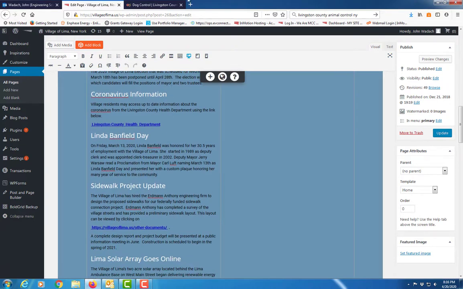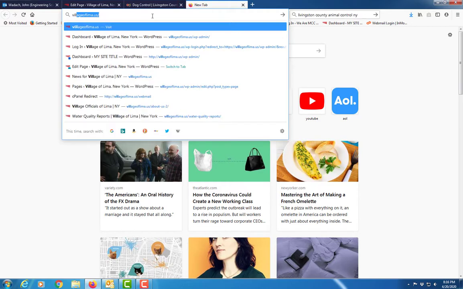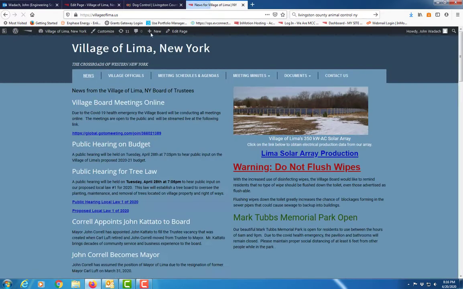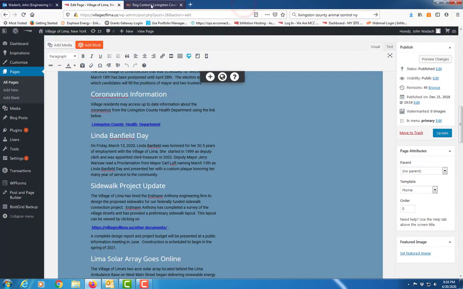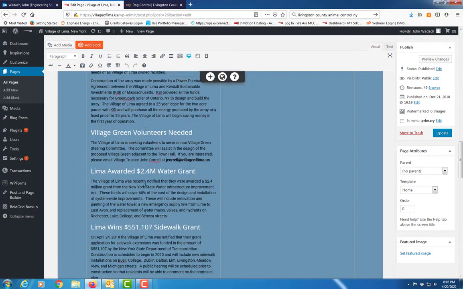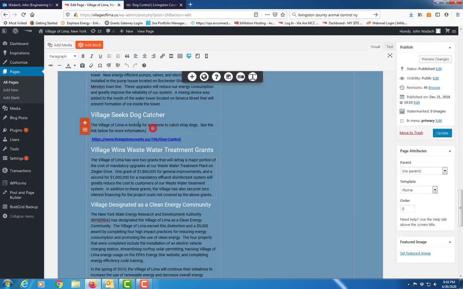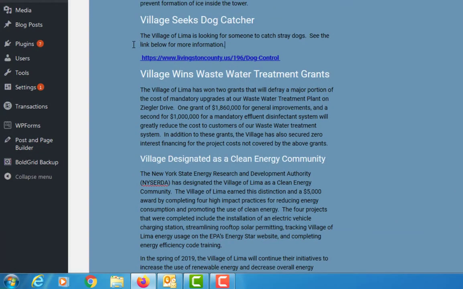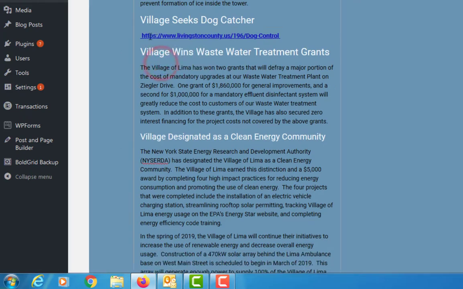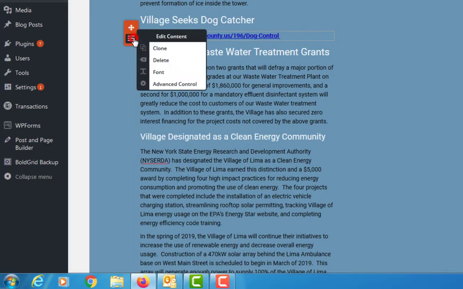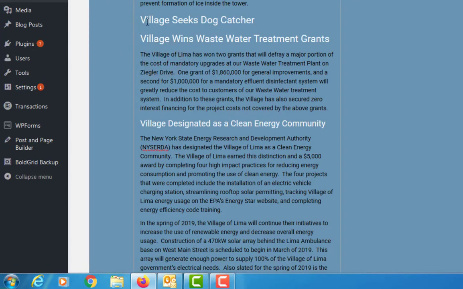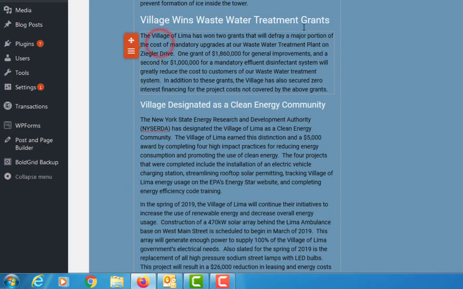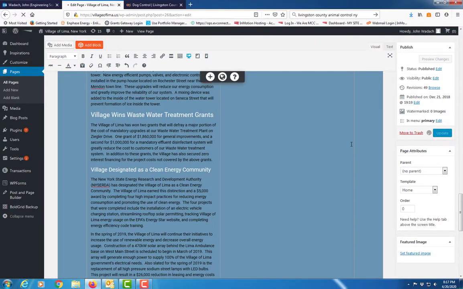Okay, if you're just looking at this site, let's say you're just a person, villagealignment.us, there's no, well, it's dashboard here for me because I'm signed on, but a normal person would not have dashboard capability. All right, so just the last thing is, since we're not actually looking for a dog catcher, I come in here and I get the edit content button, and I'm just going to delete that. I'm going to come in here, click on this, delete that, come up here, delete. Okay, and now we're back to normal.